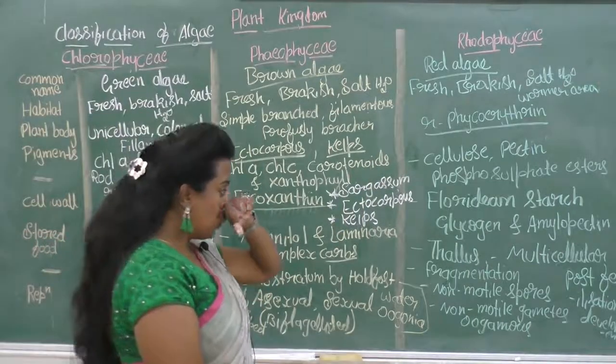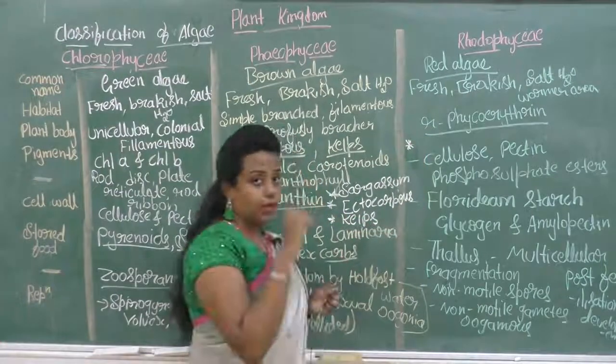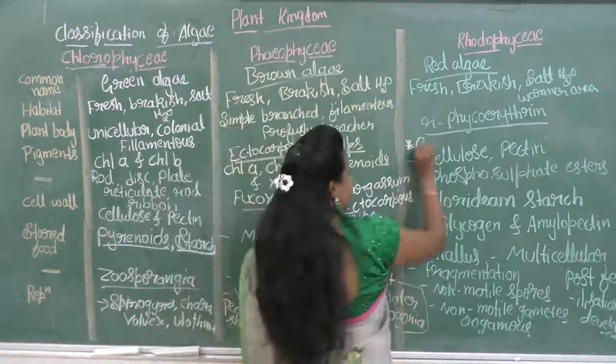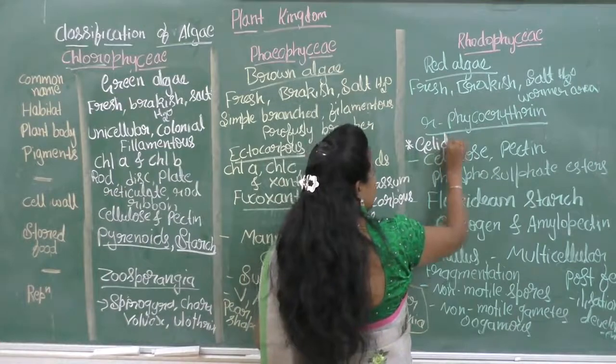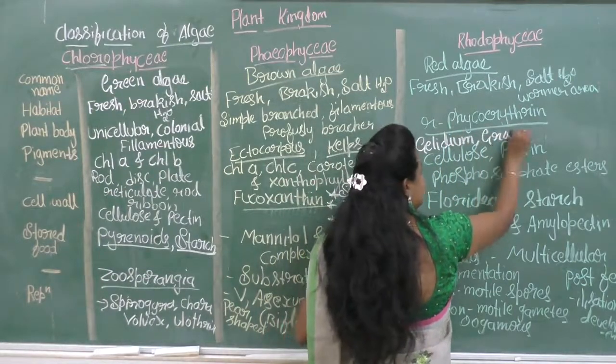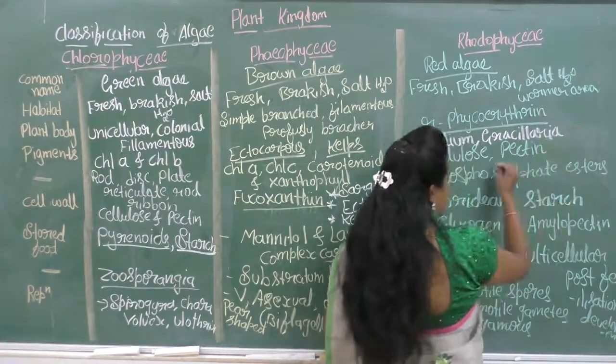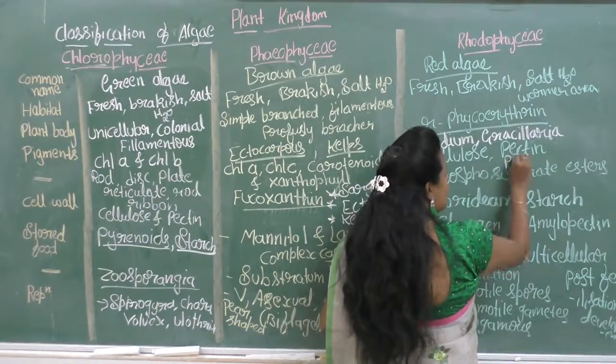Next is the Rhodophyceae. The examples for the Rhodophyceae are Gelidium, Gracilaria, then the Porphyra.